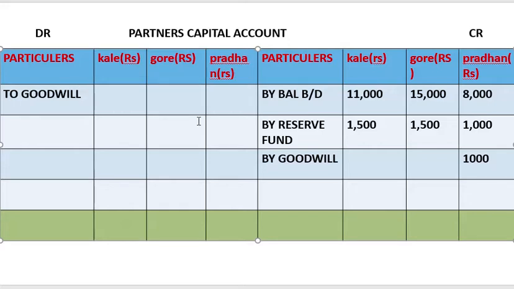So it was 3:3:2, meaning 3:3. It means they are sharing equally. So we'll just divide 1,000 into half. It comes to 500 each. If you want, you can do the calculation the same way as I have done for Pradhan, and it will give you 500. Okay, and we'll put a dash over here, Pradhan. So this goodwill is being raised here and written off here.